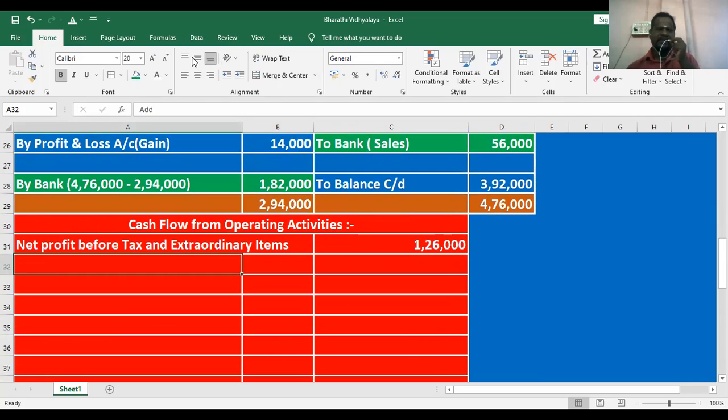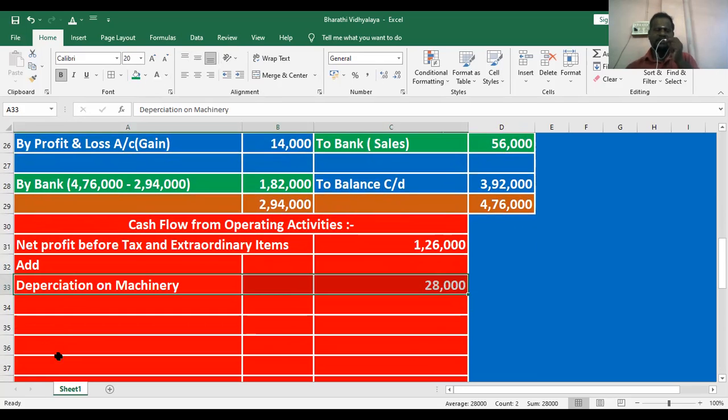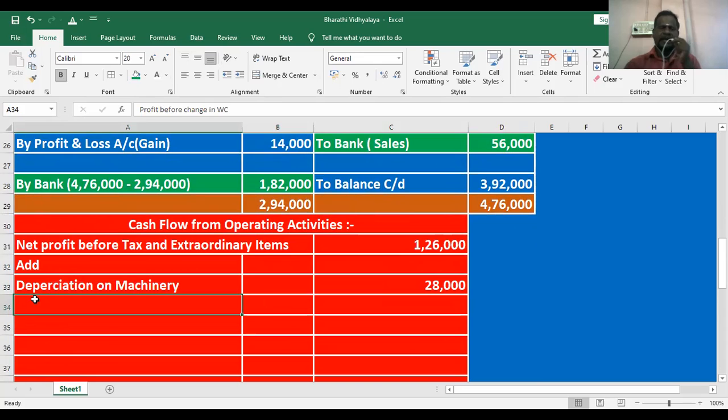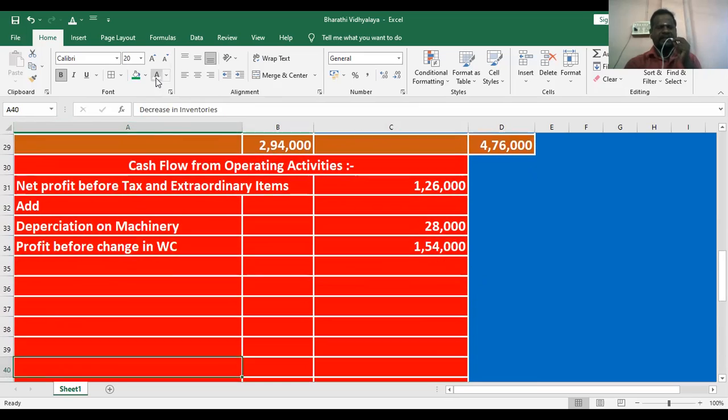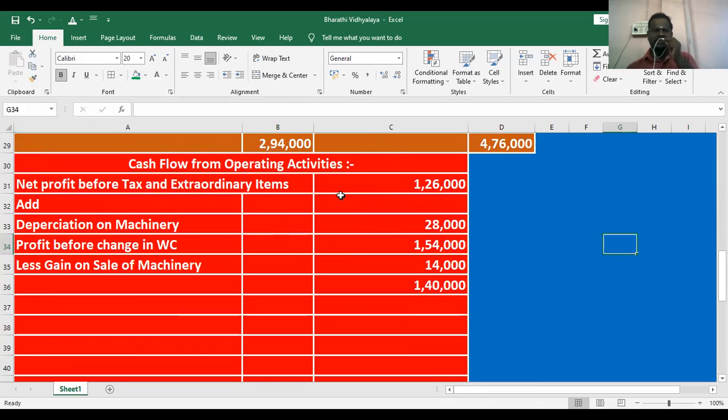Yes, here they are given. What are they given? Depreciation. What is depreciation? A non-cash expenditure already deducted in the profit. Now it will be added. Then profit on sale of machinery is already added, so now it will be deducted. So that's why, listen here.